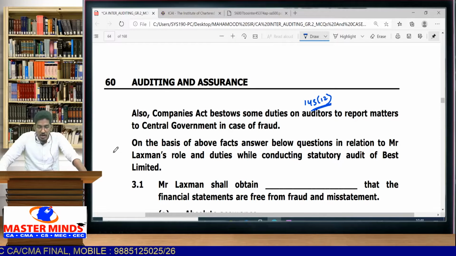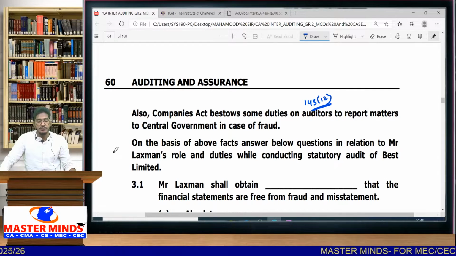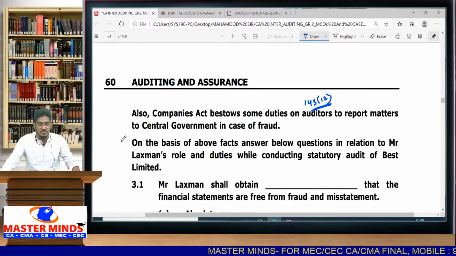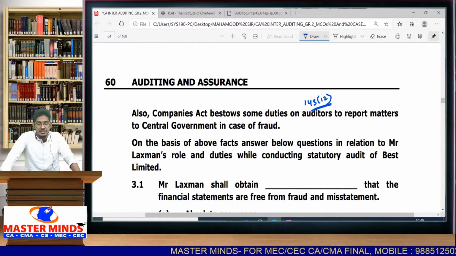Then, on the basis of the above facts, answer the below questions in relation to Mr. Lakshman's role and duties while conducting the statutory audit of BEST Limited. So on the basis of the above facts, they are asking you to explain what will be the duties of Mr. Lakshman while acting as a statutory auditor.